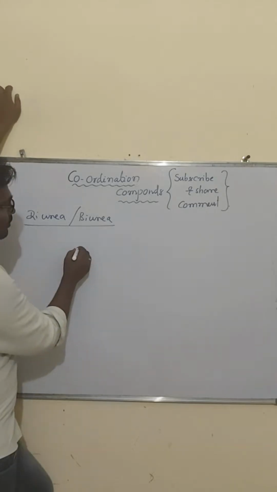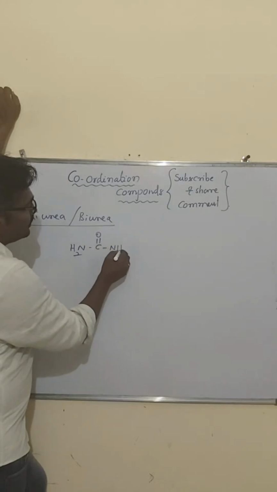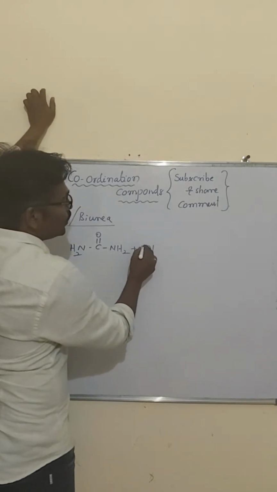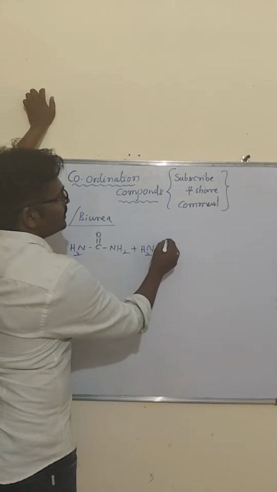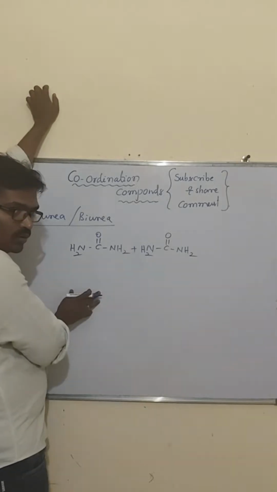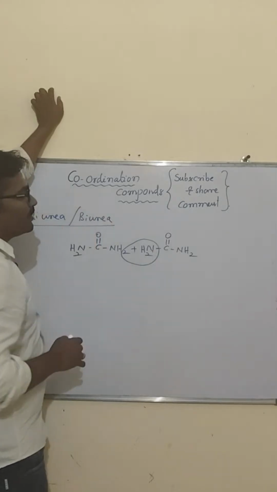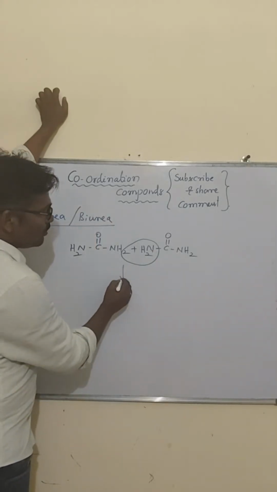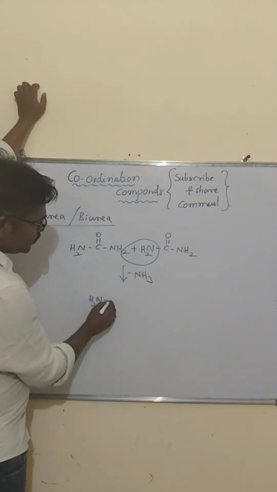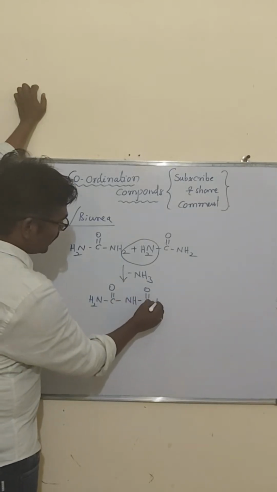The urea, what is the formula of urea? NH2, C double bond O, NH2 is there. This is what we call urea. When it is combined with one more urea molecule, that is NH2, then C double bond O, NH2. By the addition of two molecules, it can lose ammonia. So after ammonia is lost, how will the compound be formed? NH2, then C double bond O, then NH, then C double bond O, then NH2.